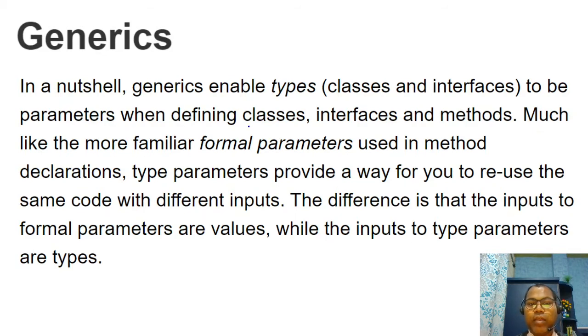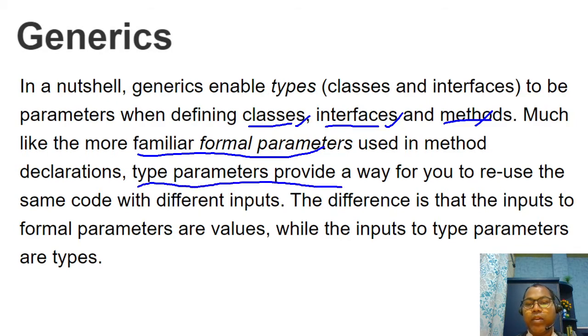You can define generics at a class level, at an interface level, at a method level. Here you are defining some variables, here you are defining a method, and inside the method is a parameter list where you define some data types. Those data types can be generic, much like formal parameter types. Type parameters provide a way for you to reuse the same code with different inputs.